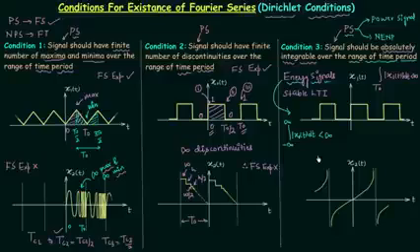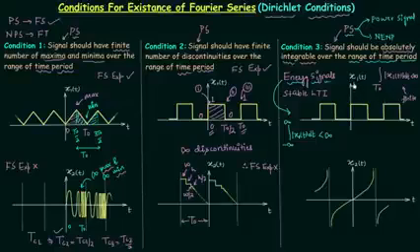The periodic signals will have the same structure repeated from minus infinity to infinity, and when you calculate the area, you will get infinity. Therefore, periodic signals are never energy signals, but when you integrate it in one time period, then the result may or may not be infinity. When it is equal to infinity, we can say that condition number 3 is violated, because the signal is not absolutely integrable over the range of time period. And when it is less than infinity, this means when it is finite, then we can say that condition number 3 is satisfied. Let us try to understand this with the help of two examples.